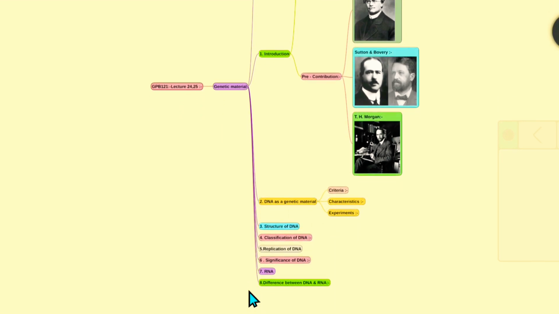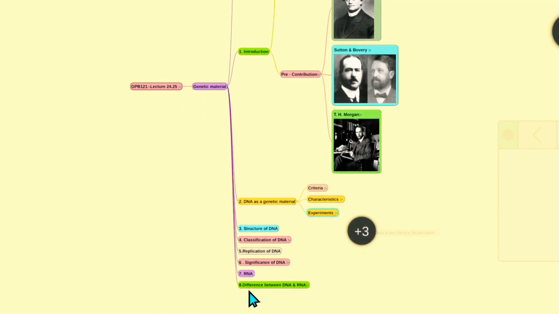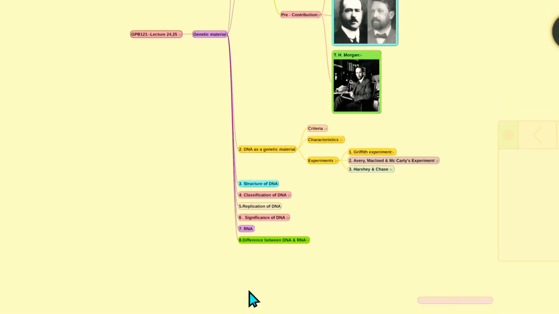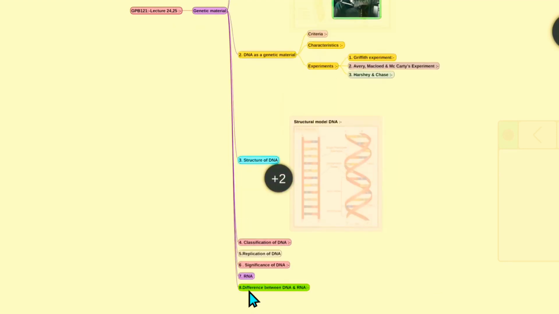In this, the criteria of DNA as a genetic material and the experiments: first the Griffith experiment, Avery, MacLeod and McCarty's experiment, and the last one the Hershey and Chase experiment. We'll see the structure of the DNA.